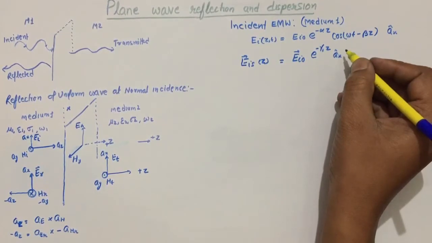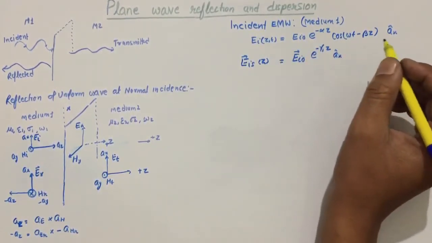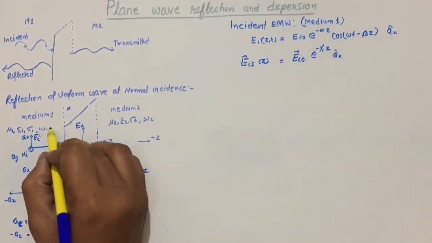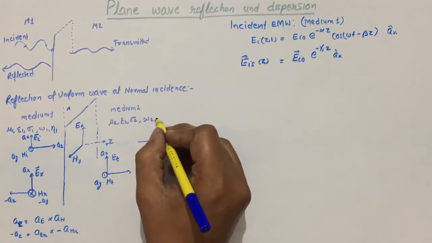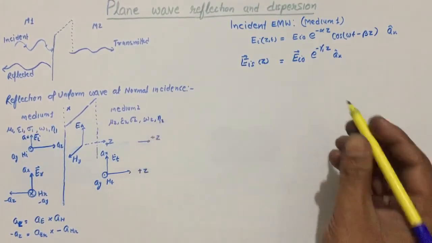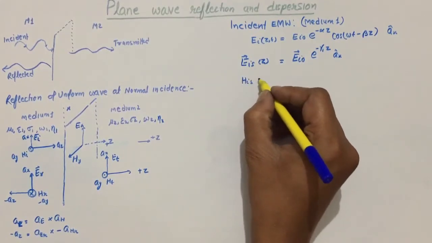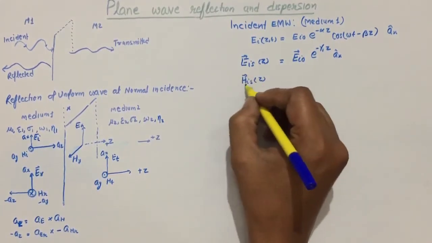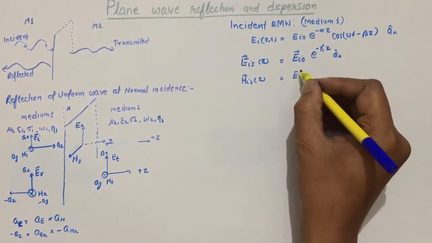Okay, and if we have the E component in phasor form, with intrinsic impedance eta 1 and eta 2, then the H component, the magnetic field component of the incident wave, can be written as E.